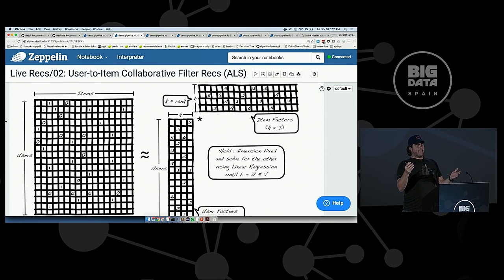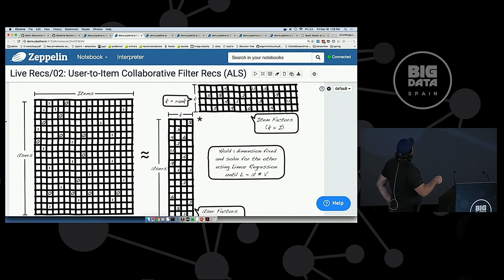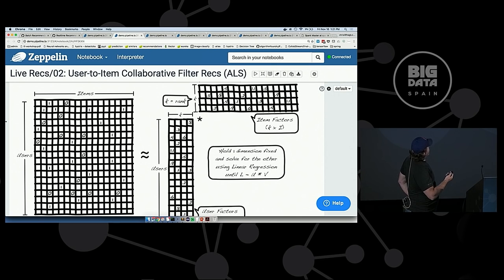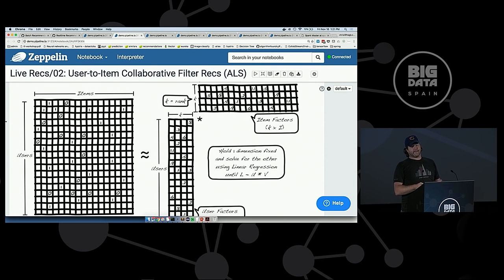So these values end up being sort of hidden features, right? These are what are commonly called latent features in this particular collaboration. This whole concept came out of the Netflix challenge a bunch of years ago.